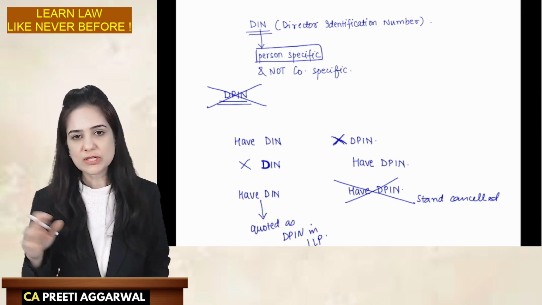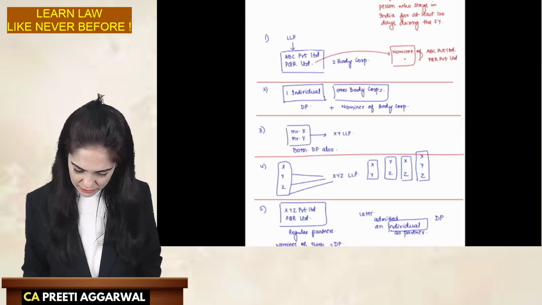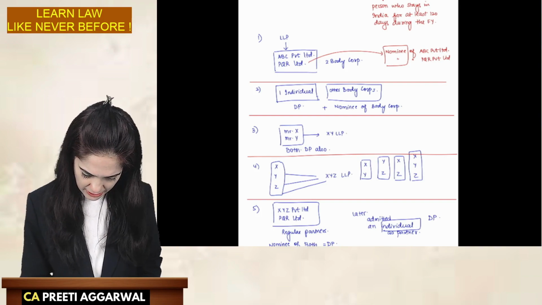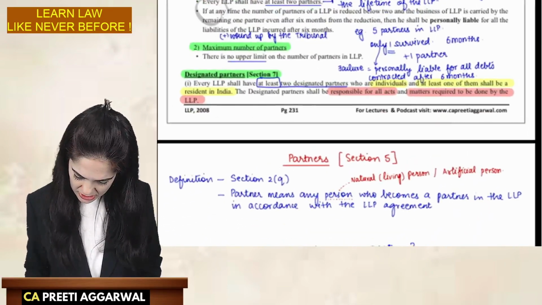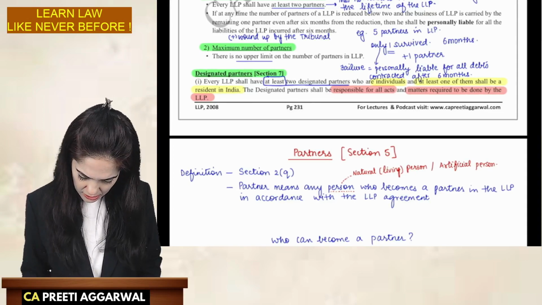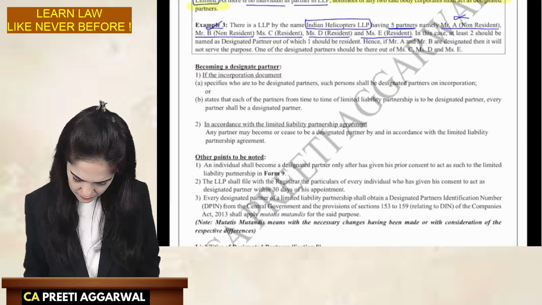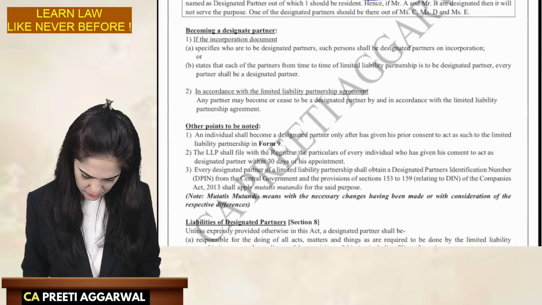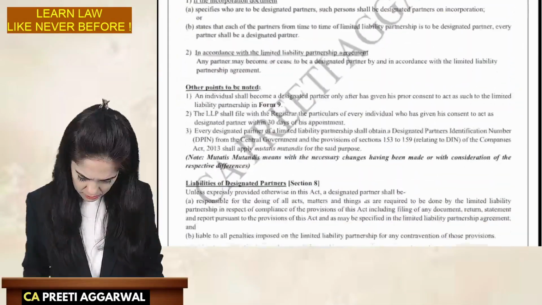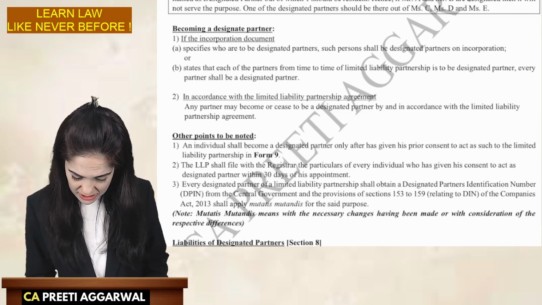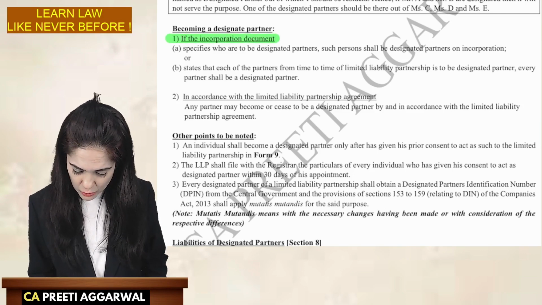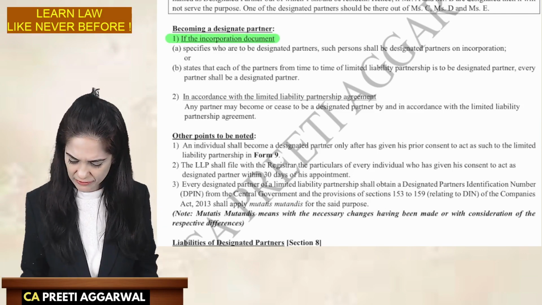Okay, so that was the story about DIN. Let's go back to the notes. Every person will have to obtain a DPIN. If the incorporation document specifies the persons who are the designated partners, then such persons will be the designated partners on incorporation.